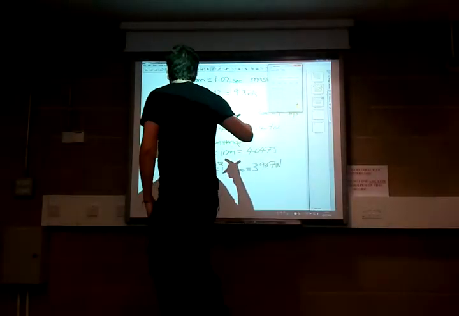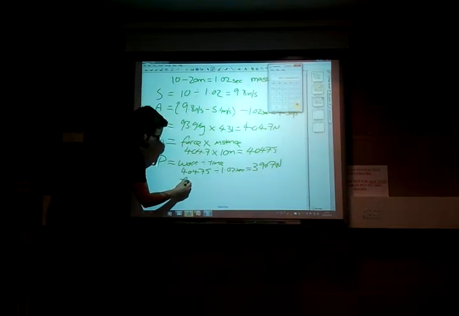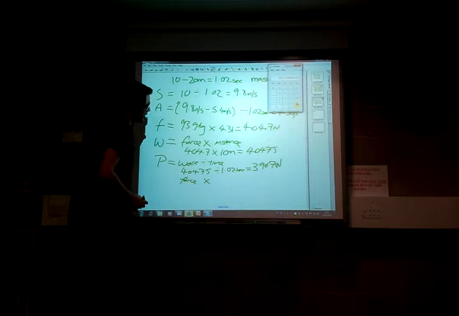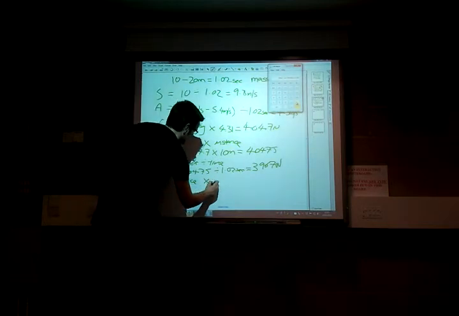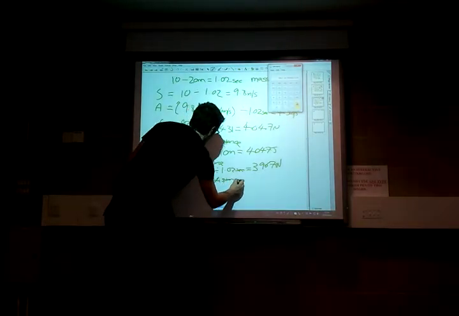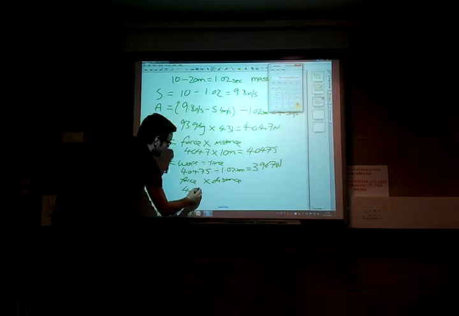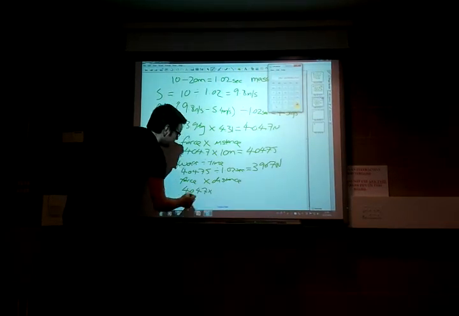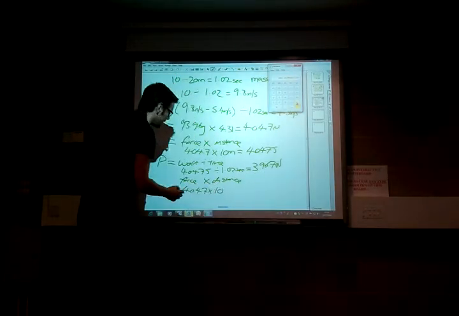So let's work it the other way around. As we said, there's two ways of working power. The other way of working out power is force times the distance. So our force, which is 4,047, times by the distance, which is 10.